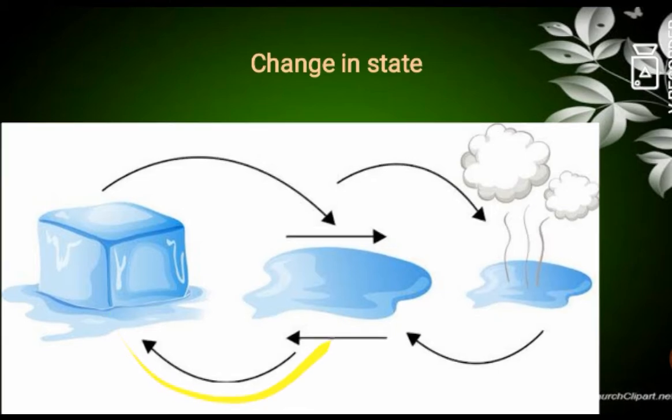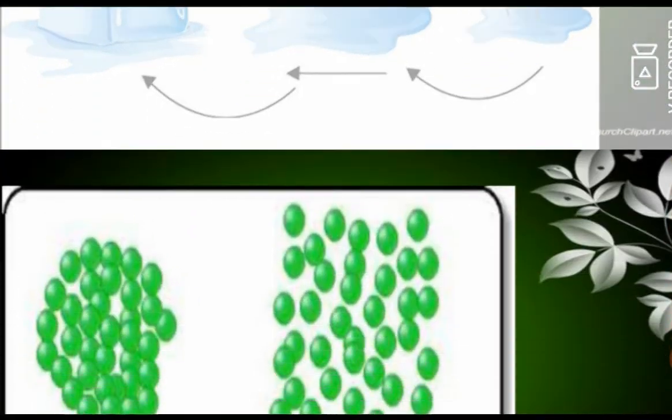From solid it is converted to liquid, and from liquid it is converted to gas. This is said to be change in state. When a solid is heated, it gains energy and vibrates vigorously to overcome intermolecular attraction and move far apart.